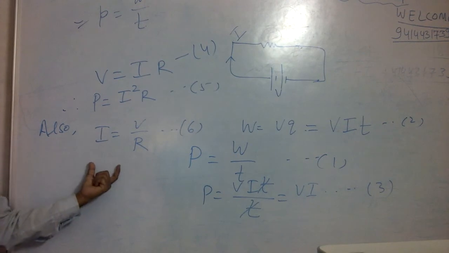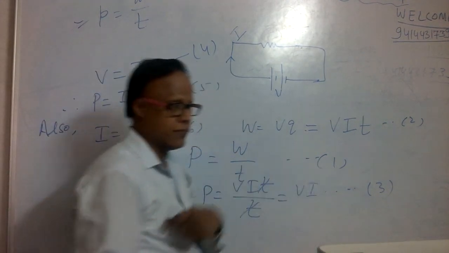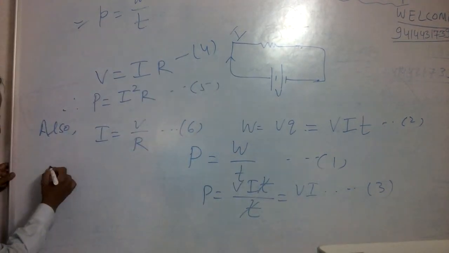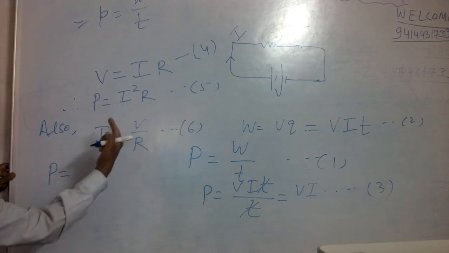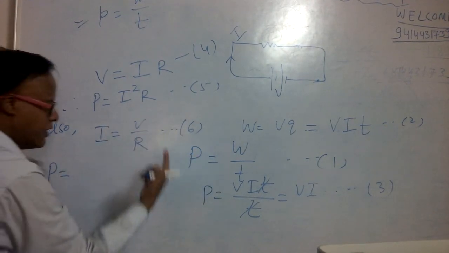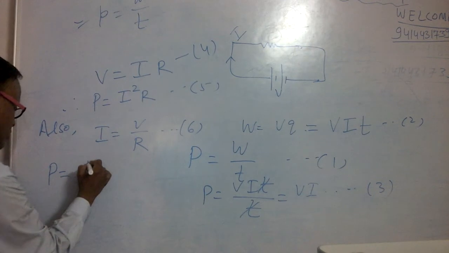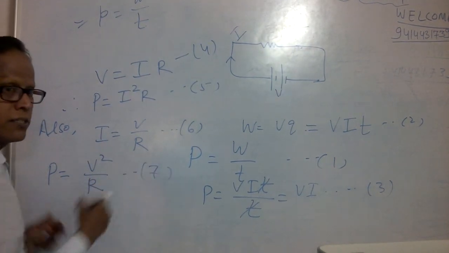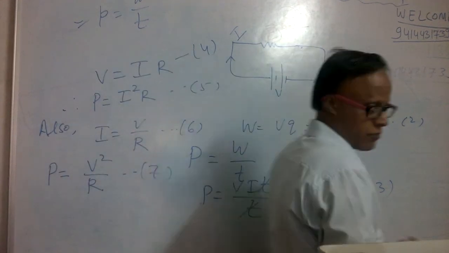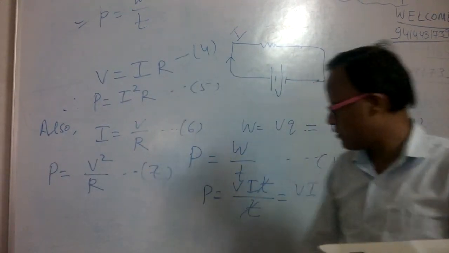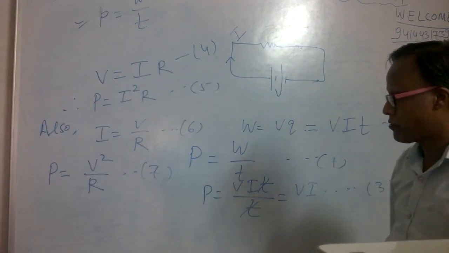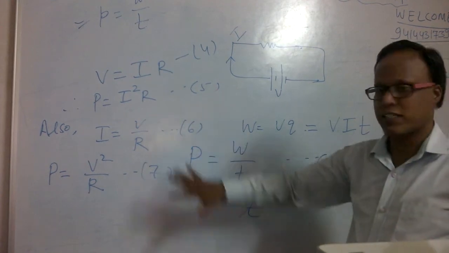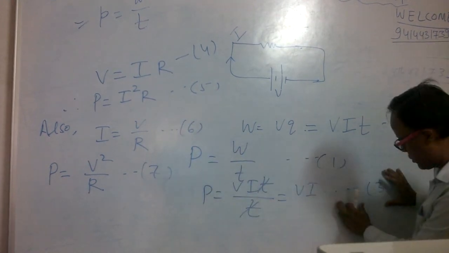Using this equation number 6 in equation number 3, what we will get? We will get P is equal to, in place of I we write V by R, and one V is already here, so it becomes V square by R. This is your equation number 7. We can also put equation number 6 in equation number 5, then you get 7.